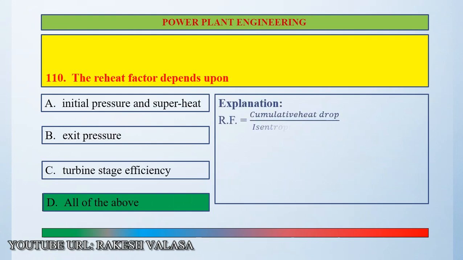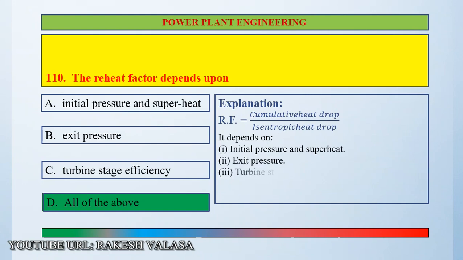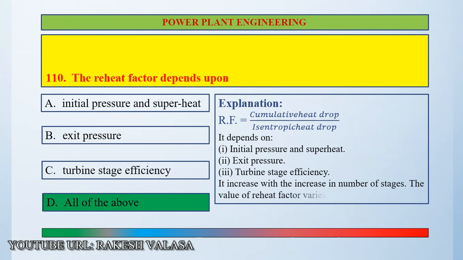Explanation. Reheat factor is the ratio of cumulative heat drop to isentropic heat drop. It depends on initial pressure and superheat, exit pressure, turbine stage efficiency. It increases with the increased number of stages. The value of reheat factor varies from 1.02 to 1.06. So the correct answer is all of the above.